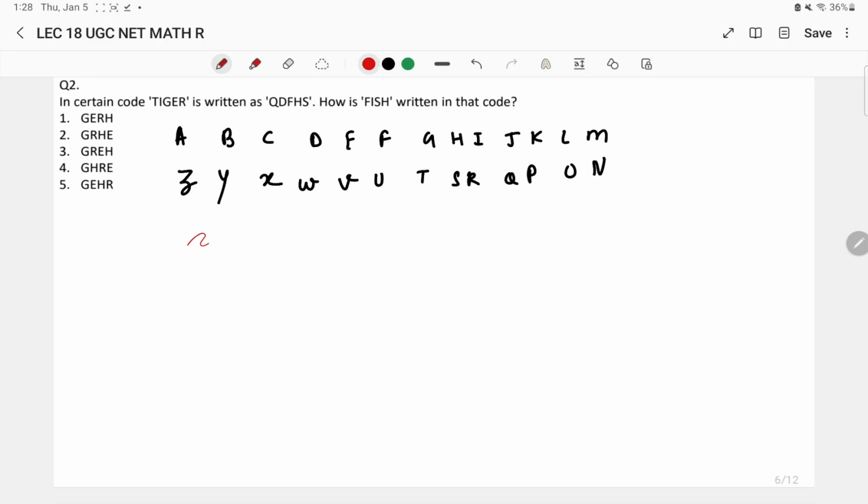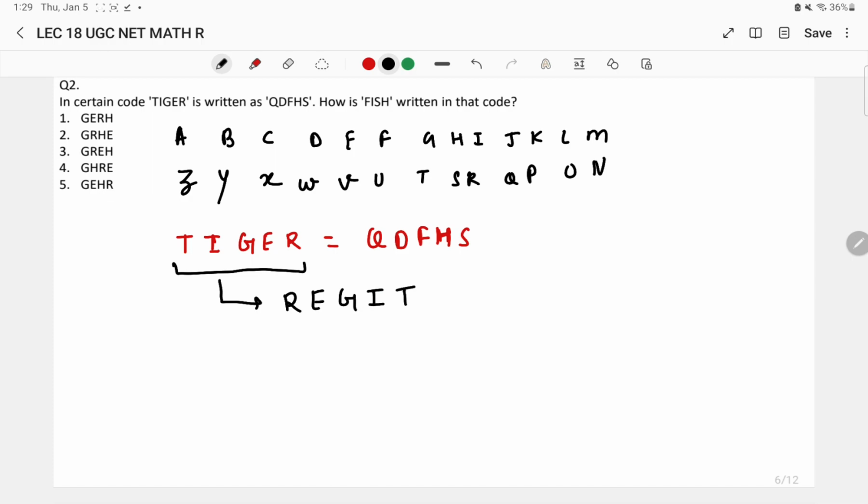Okay, so here tiger, TIGER, has been coded as QDFHS. How this code has come, we will read now. First of all, if we completely reverse this word, it will become REGIT.